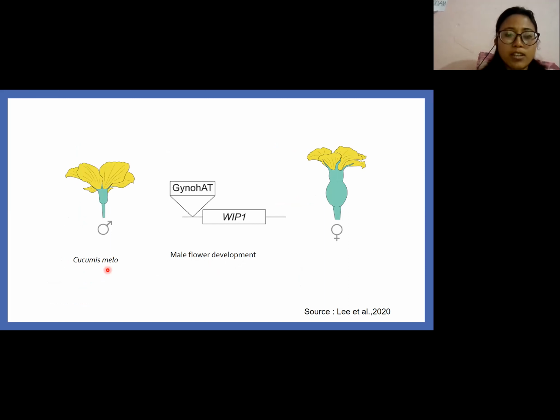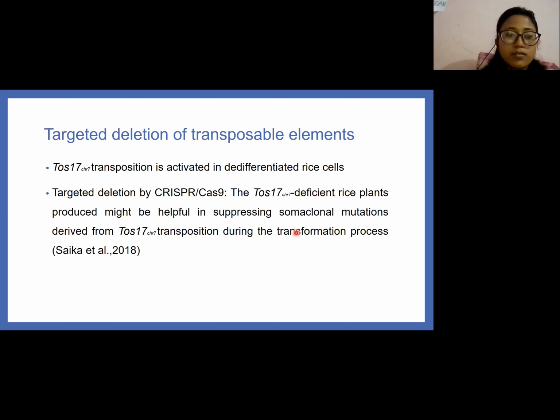In Cucumis melo, the WIP1 gene is responsible for male flower development, but the presence of the GYNOHAT transposable element hypermethylates this region, and the male flower development is interrupted. Instead, female flowers are formed. Transposable elements can be targeted and deleted.